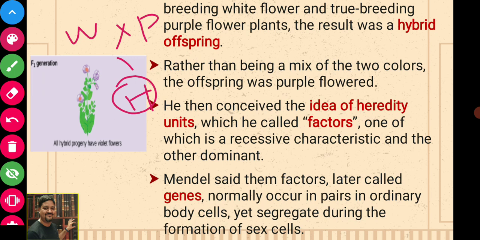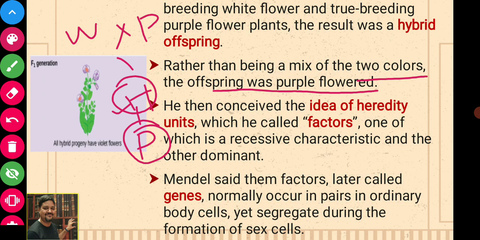What we can expect is that the F1 progeny or the hybrid progeny will have an intermediate phenotype or intermediate color of the flower. But instead of that, rather than being a mix of two colors, the offspring was a purple flower. He observed that the hybrid plant was having purple flower.